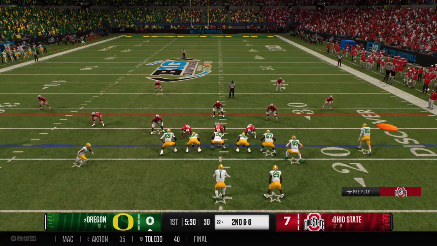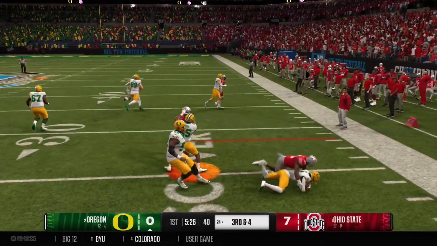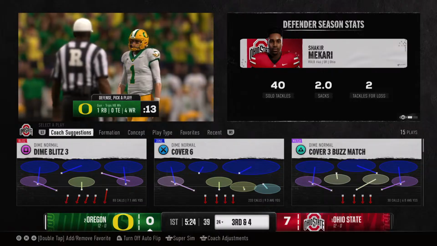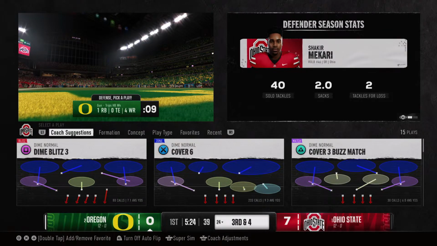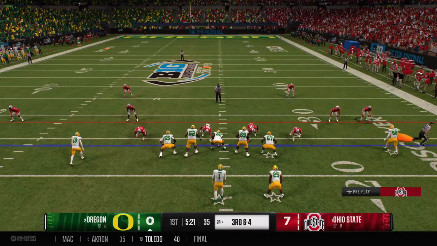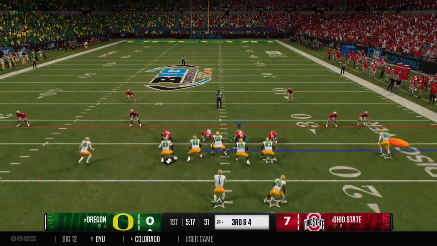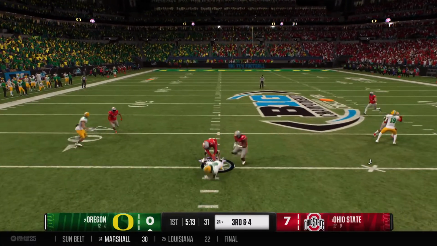And they're moving the receiver now before the snap. They flip it to him on the jet sweep. That's a nice tackle there by the senior. Boy, I'm a big fan of that jet sweep motion like that. It really forces a defense to stretch out horizontally and can create some vertical seams through this offense. They got some positive yards. Didn't quite get the first down, but I'll tell you what they've done. Planted a seed on this defense, and they better defend this style of play moving forward.